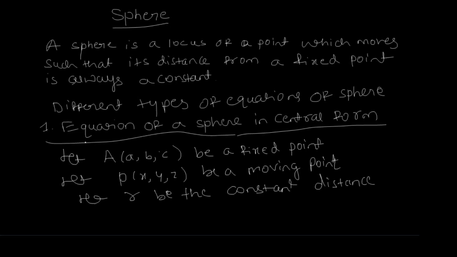Here, equation of a sphere in central form means the equation of a sphere whose center is not at the origin, not 0, 0, 0, whose center is other than the origin. So we have taken A of ABC to be a fixed point, and ABC are not 0, 0, 0, so there are some numbers, which means the sphere has its center at a point other than the origin.